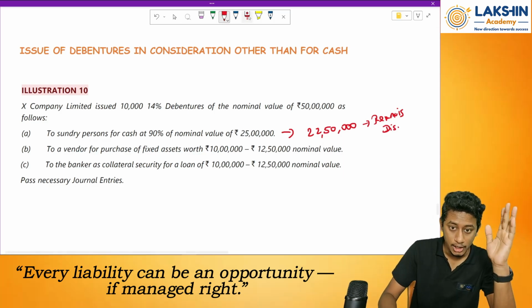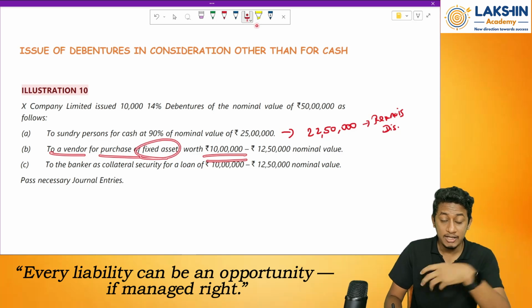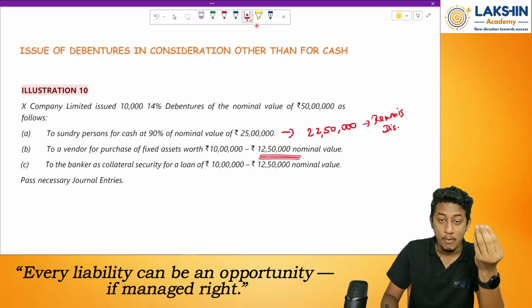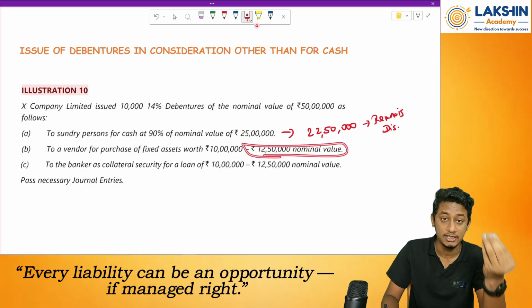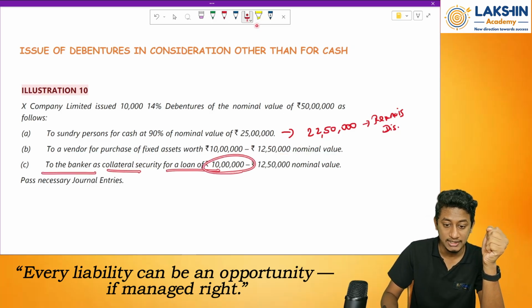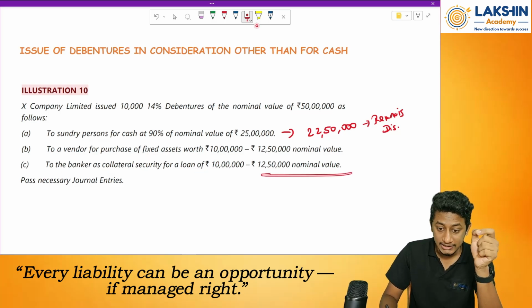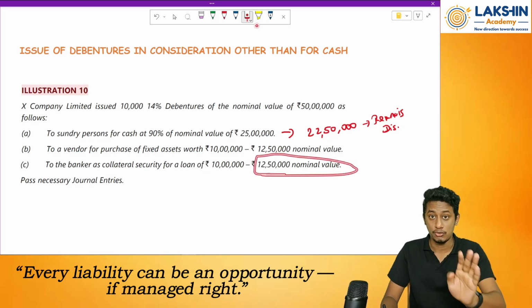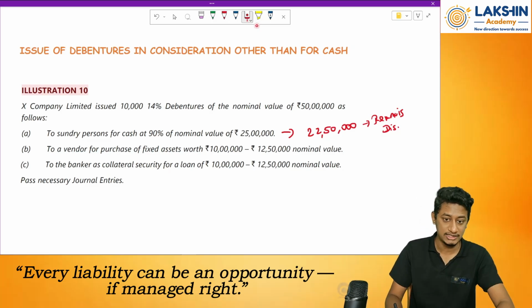Then to vendor for purchase of fixed asset worth rupees 10 lakhs, I am issuing debentures of how much? Of nominal value 12 lakh 50,000 rupees. That means again I am issuing the debentures at a discount over there. To a banker as a collateral security for the loan rupees 10 lakhs at a nominal value of 12.5 lakhs. In this case, there is no debenture issued, but I am telling them that I will give you a collateral security. So what to do? Let's see case by case.